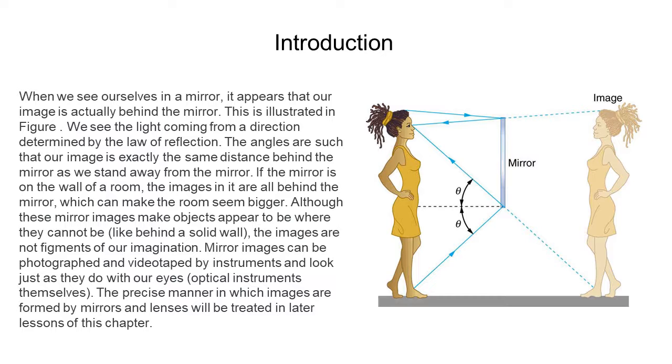Normal is actually the perpendicular drawn from the mirror, and the angle between the normal and the incident ray is called the angle of incidence, and the angle between the normal and the reflected ray is called the angle of reflection. So, the law of reflection basically states two things: that the angle of incidence and the angle of reflection will always be equal, and the incident ray, the reflected ray, and the normal all meet at the point of incidence.